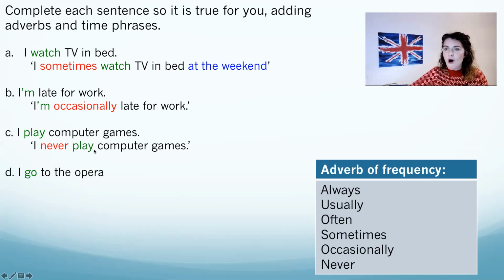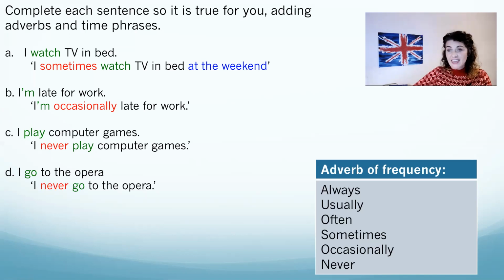Okay, next one. I go to the opera. Can you make this sentence true for you? Well, I'm ashamed to say that I never go to the opera. Something maybe I should change, but I never go to the opera. Maybe that's different for you. Maybe you often go to the opera.